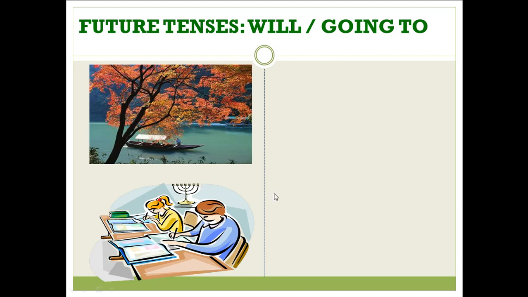We will talk about future tenses. Actually, we have two ways to express the future tenses. We can use will or going to, but each one we use in different situations. First, let's have two examples.